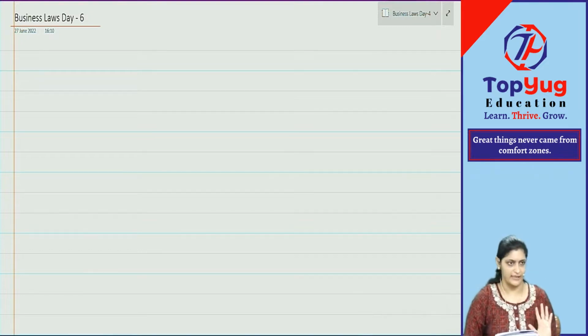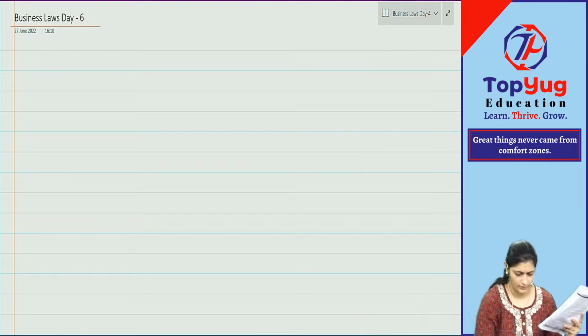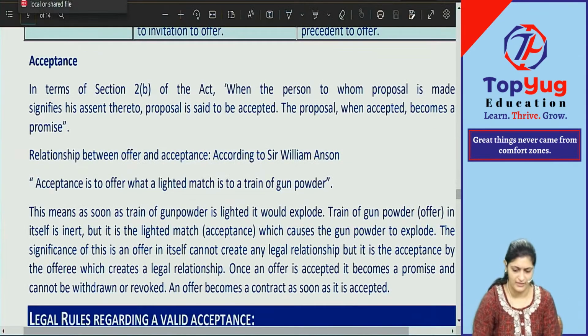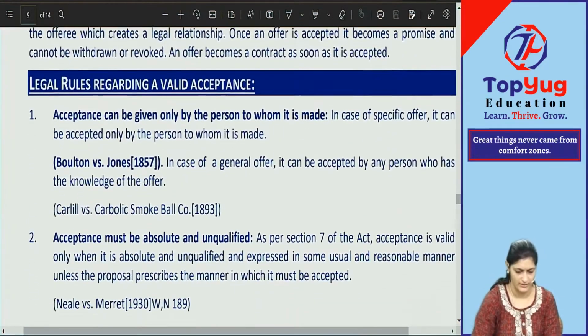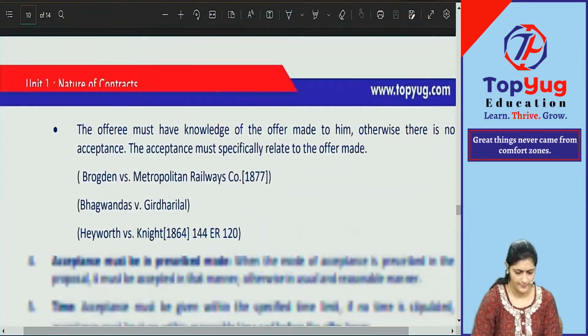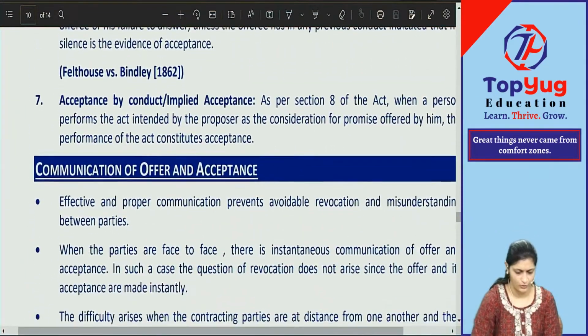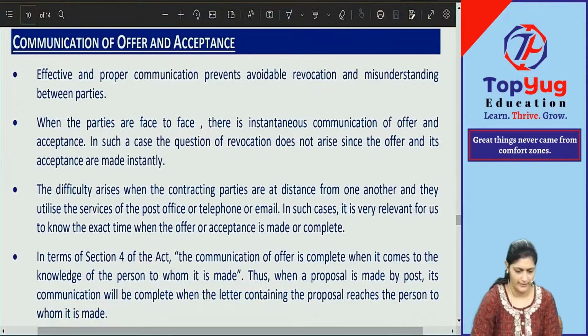So we have discussed till here. Then we started with a new topic, that was communication of offer and acceptance. So we have just seen the introduction of this part. So effective and proper communication. Yes, let us now go through whatever we have discussed once again. Okay, so that there is an introduction that you know, and then we can start off with the main topic.